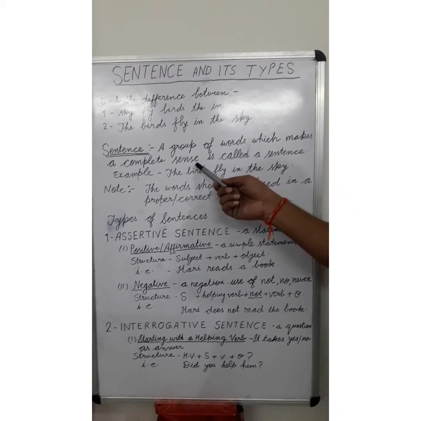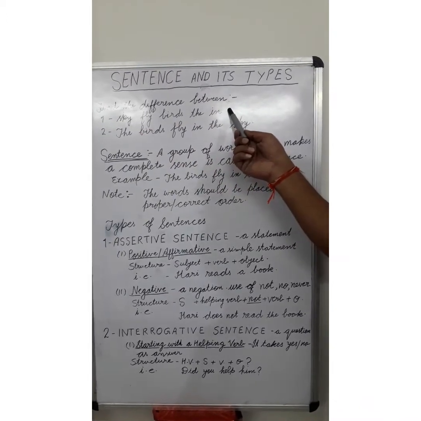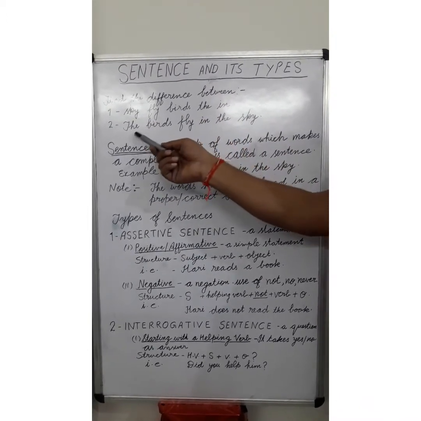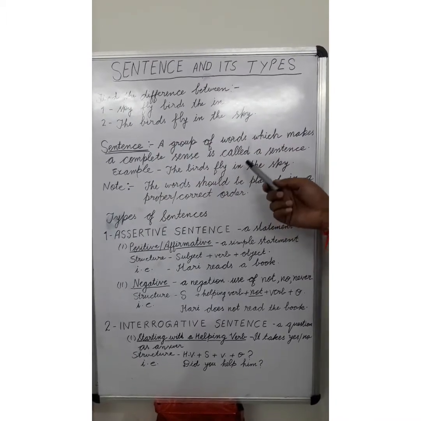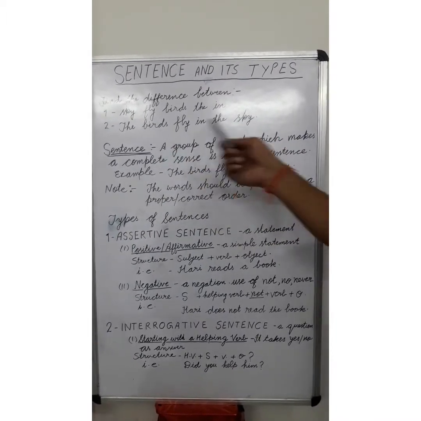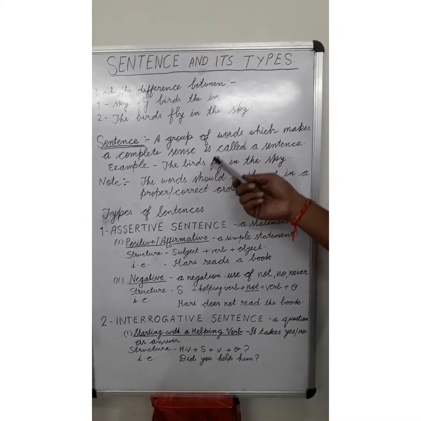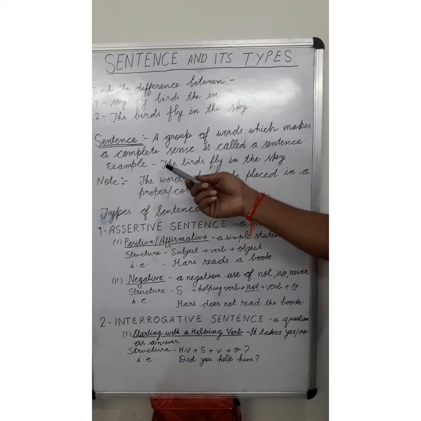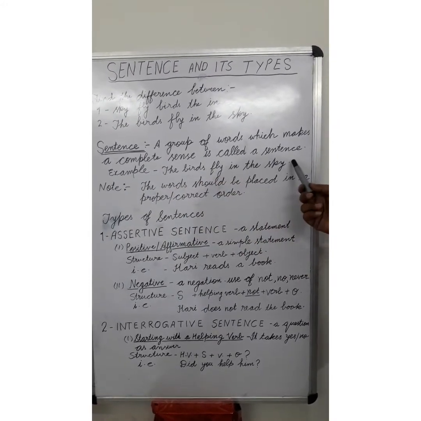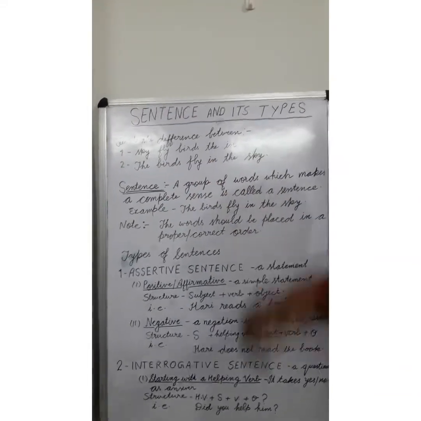This second condition has not been fulfilled in the first group of words, but it has been fulfilled in the second group of words. So the second row fulfills all the conditions of the definition of the sentence. As an example, we can say that "the birds fly in the sky" is a sentence, not "sky fly birds the in."